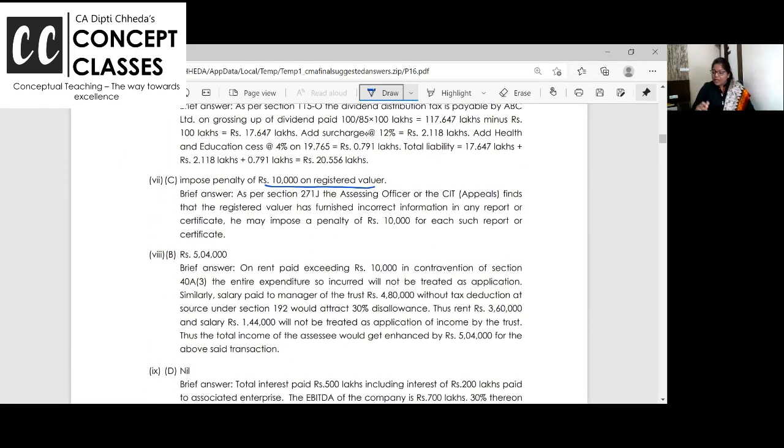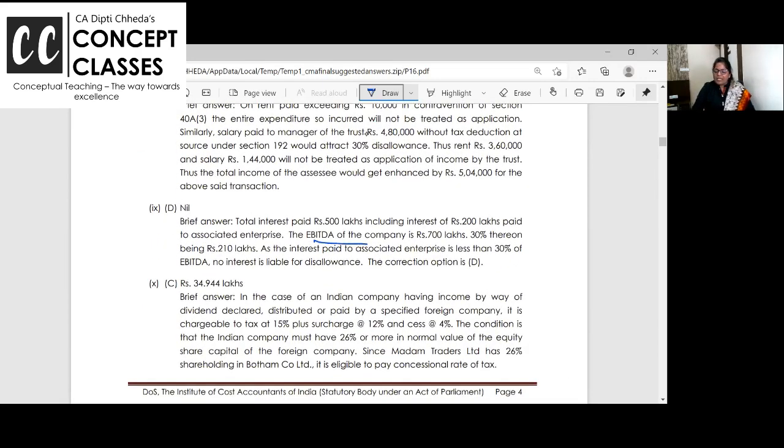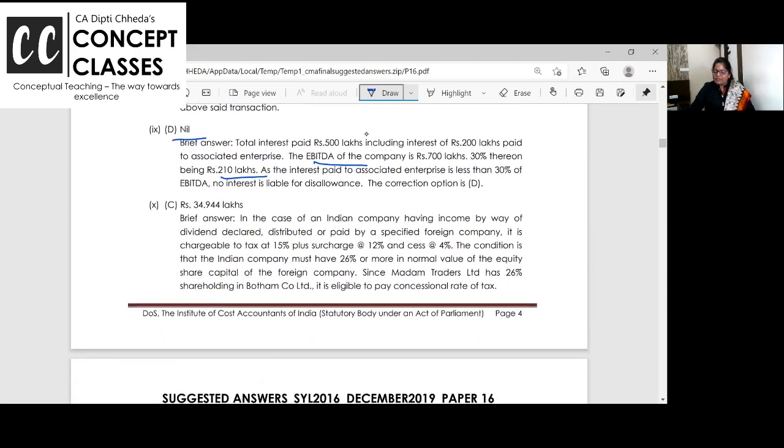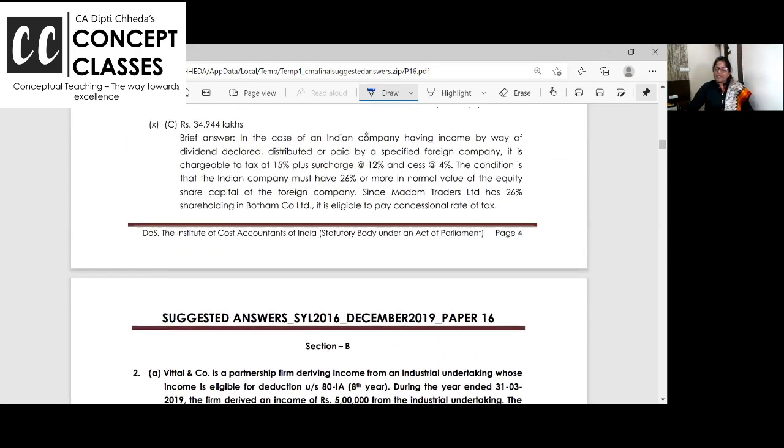Registered valuer का पेन. First you write the answer, then you explain it in one line. 5,04,000 just now I showed you. IPTA के case में it is nil because 30% 210 तो पूरा ही allowed है. And last one is same. Dividend declared है, so related to that it is allowed.